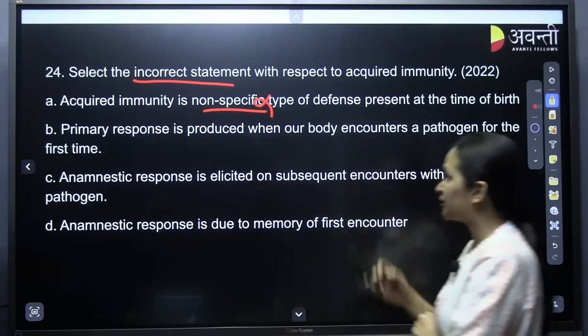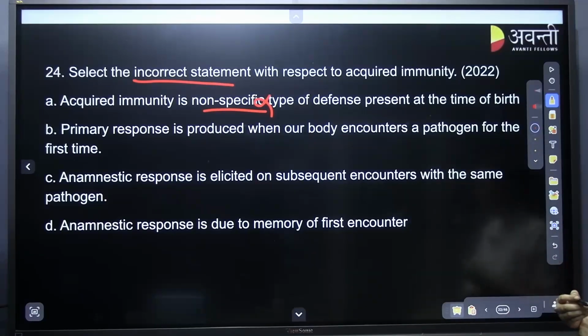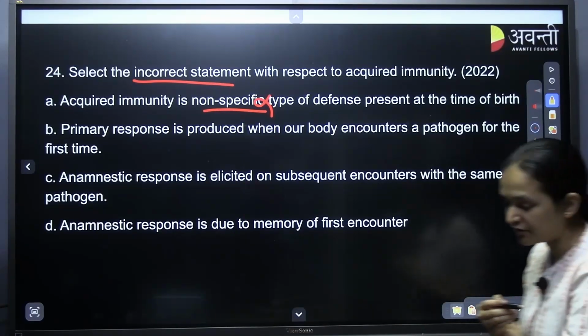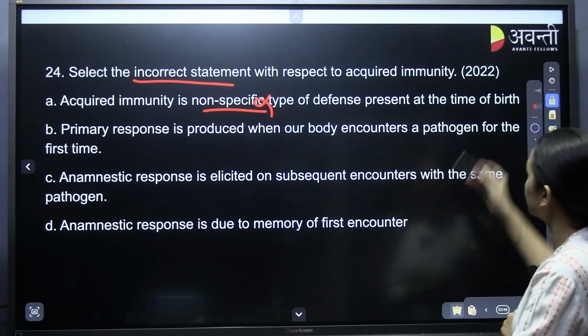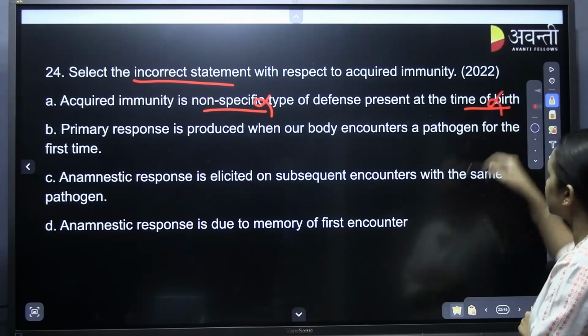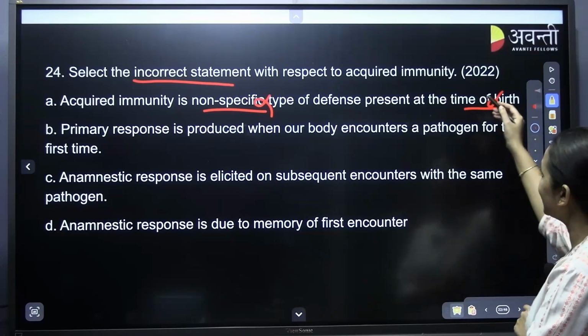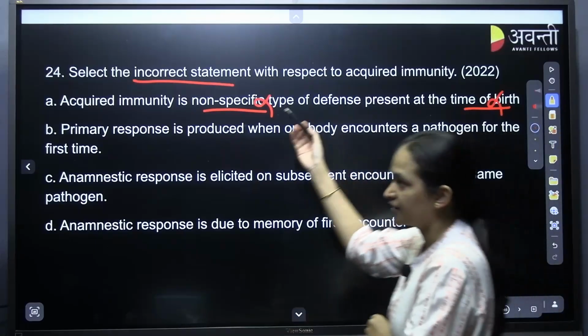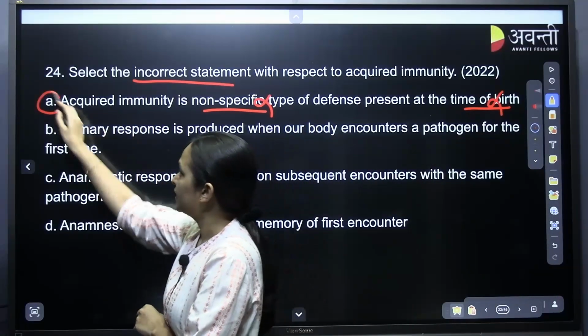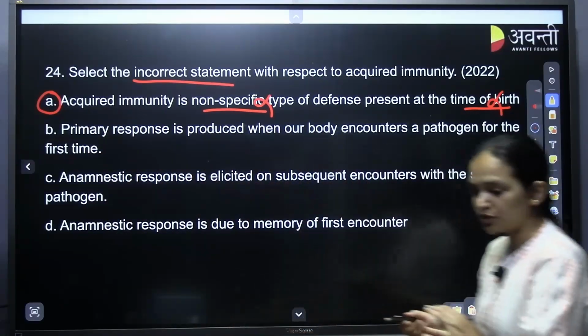No, it is specific. And is it present at the time of birth? No, you are acquiring it during your lifetime. That is called acquired immunity. At the time of birth it will be innate. So A is the wrong statement, we got it in the first option itself.